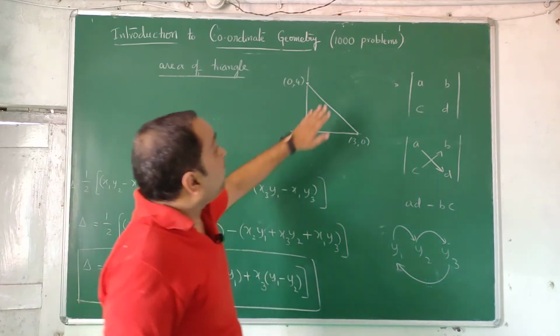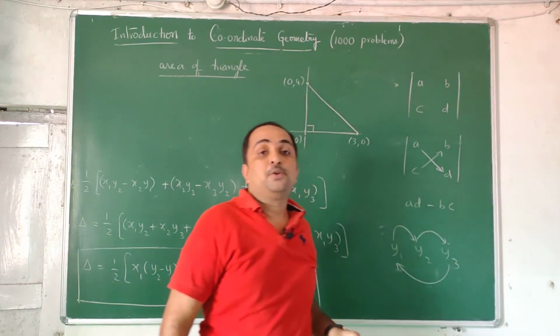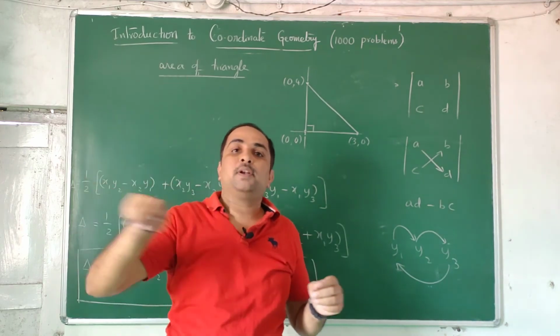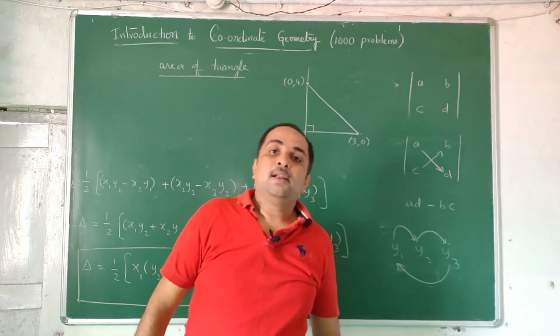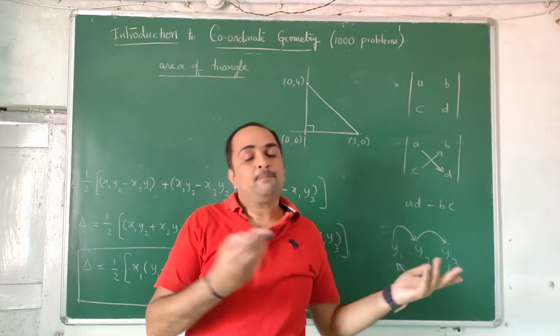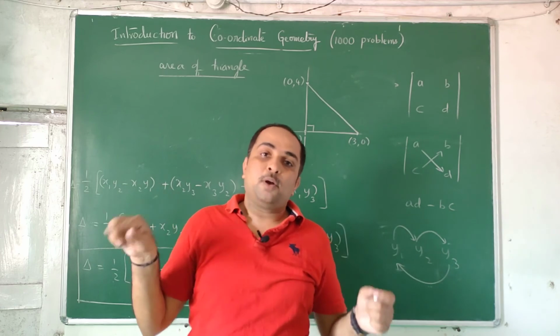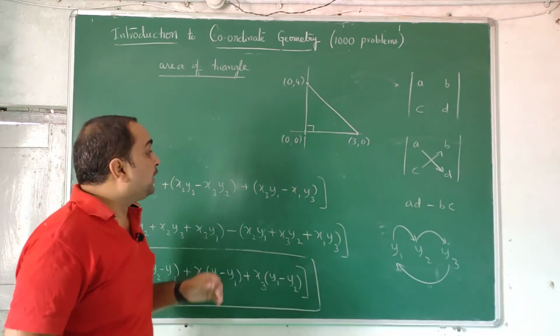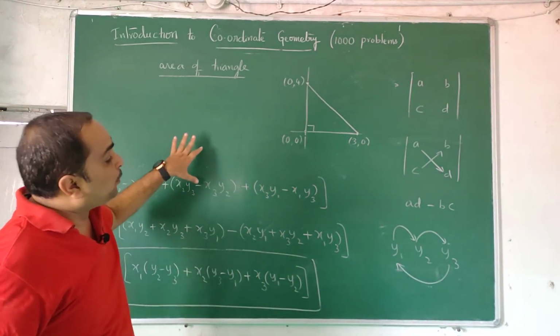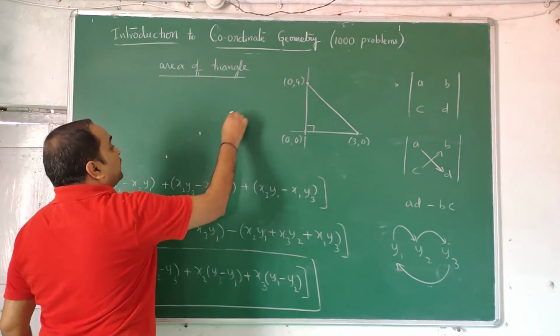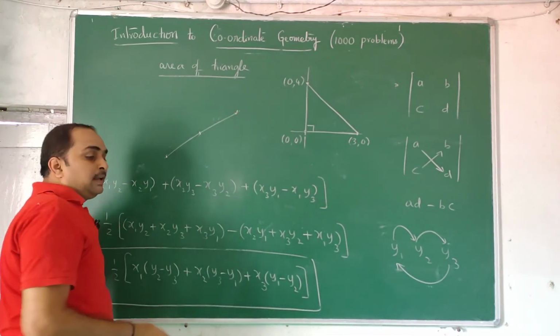Now again coming back to this 1000 problems, how many problems can you do? 1000 problems. How? A, B, C, D, E, F, so many points are written. Any 3 points will join to form a triangle, otherwise they are in a straight line. That is the other case which we have discussed earlier. Once it forms a triangle, if you get the area of the triangle to be 0, then you can say that the points are collinear. Once these points are in a straight line, they cannot form a triangle. Therefore they are collinear.